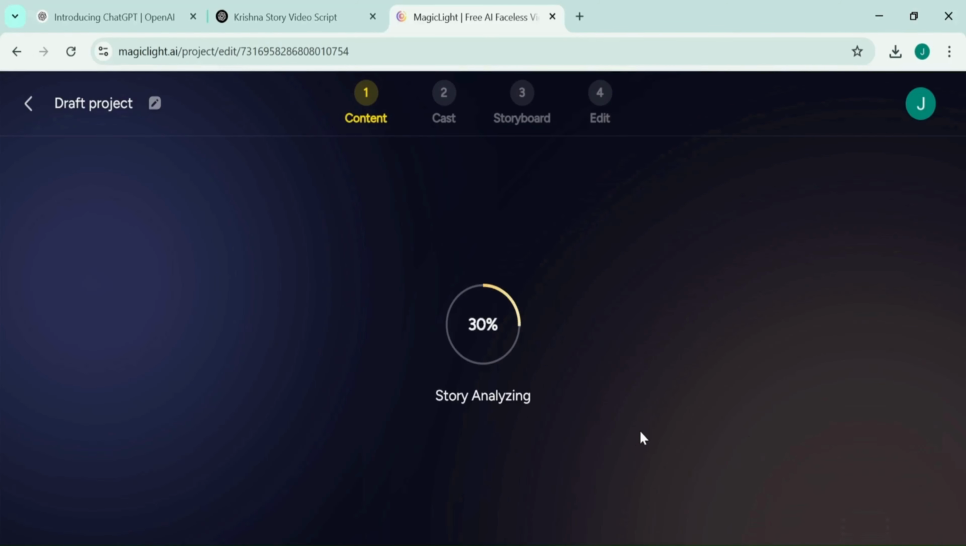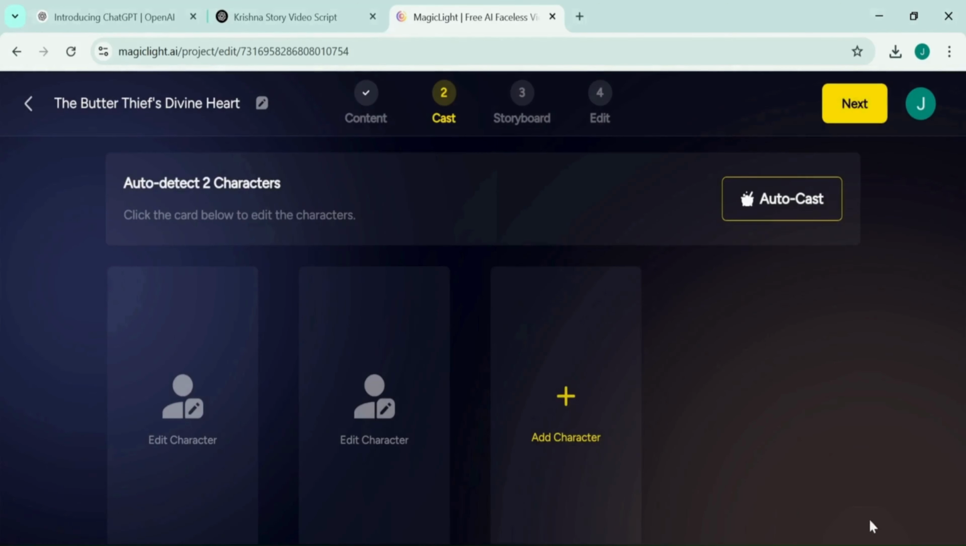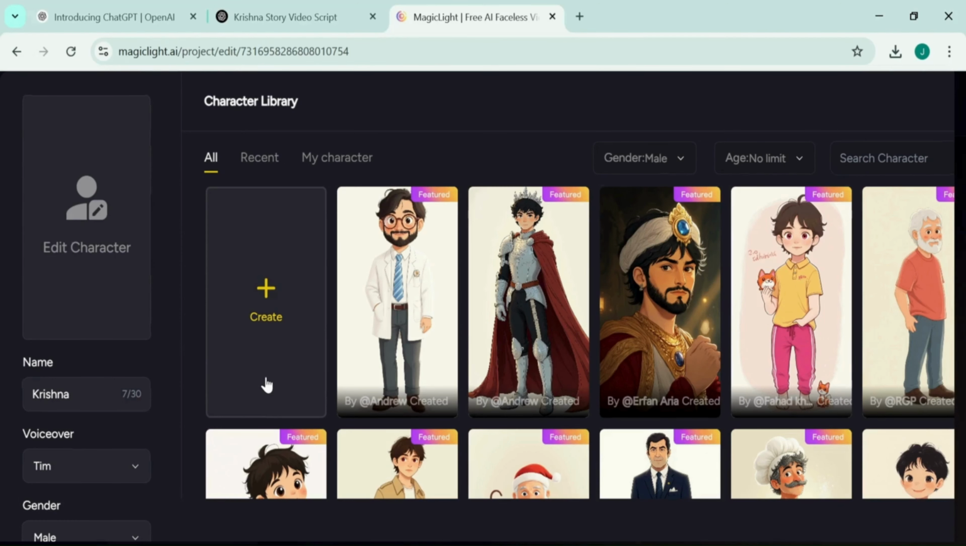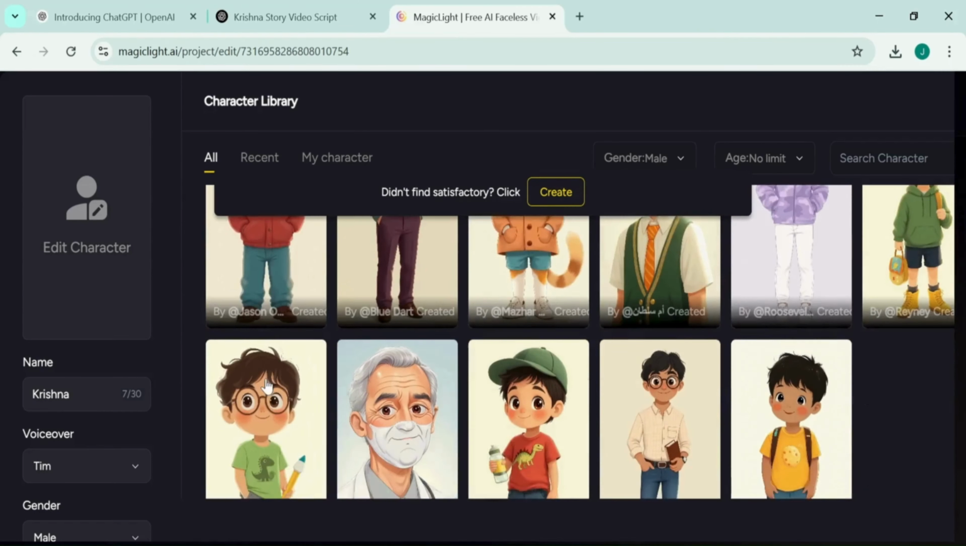Now wait for a few minutes. It will get our scenes ready. Now create your characters. You can also take from MagicLight. Here I am creating my own characters.